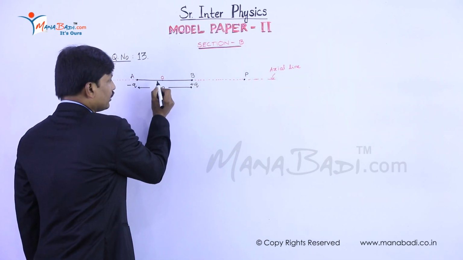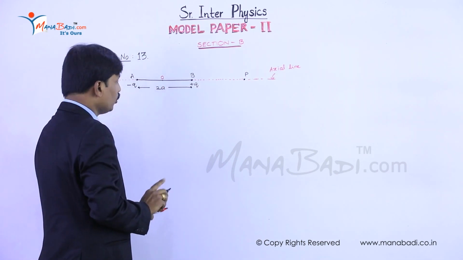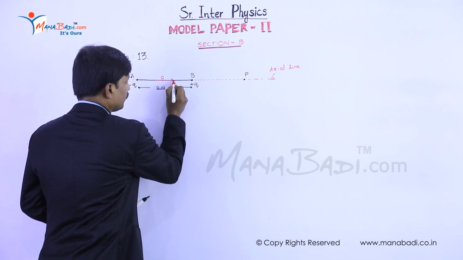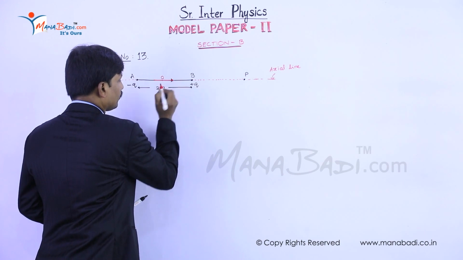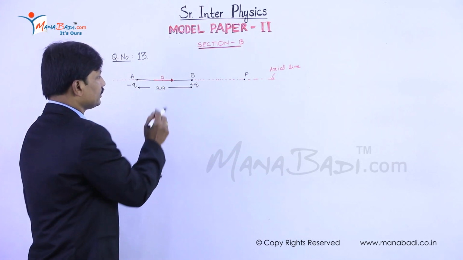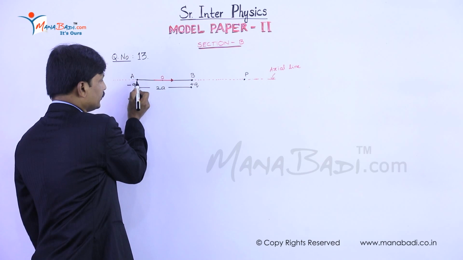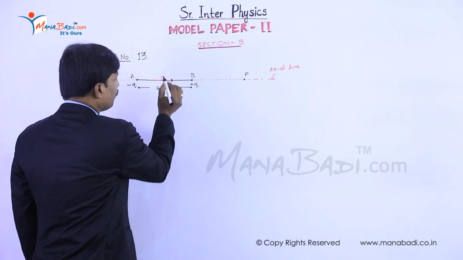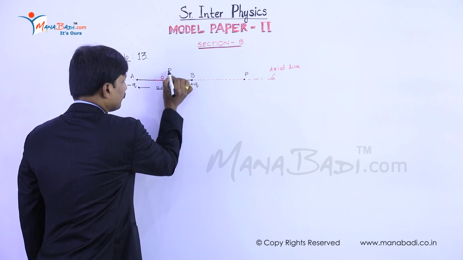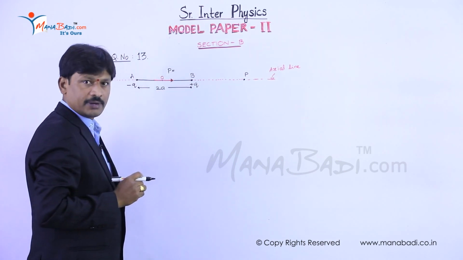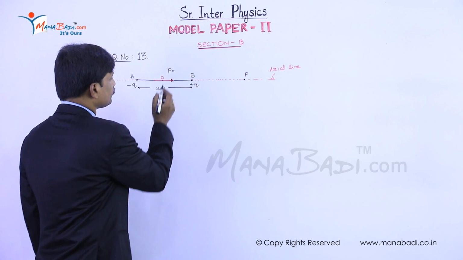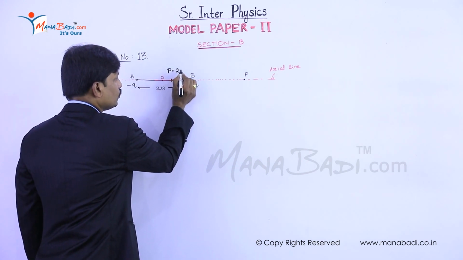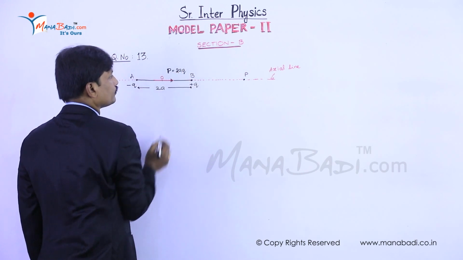The dipole has a dipole moment, which is directed from negative charge to positive charge. Dipole moment is represented by capital P. The formula is P equals 2aQ.